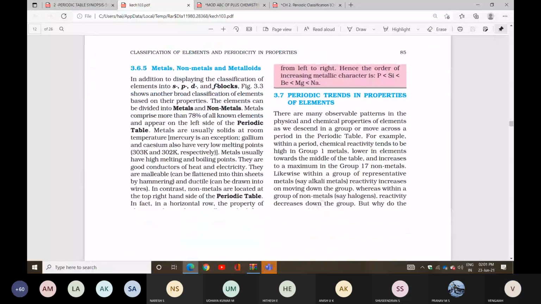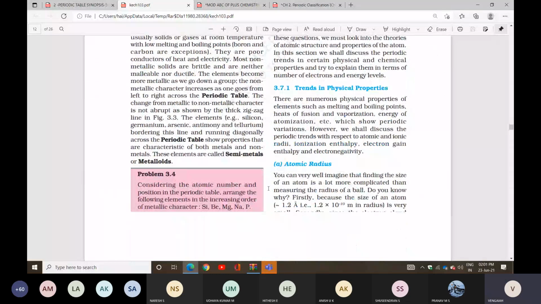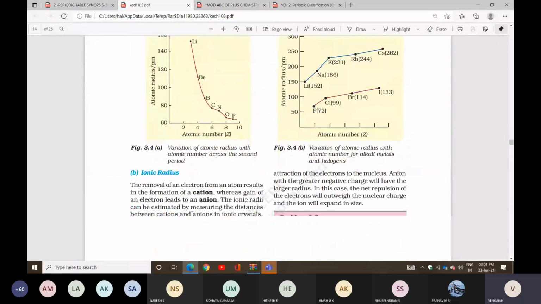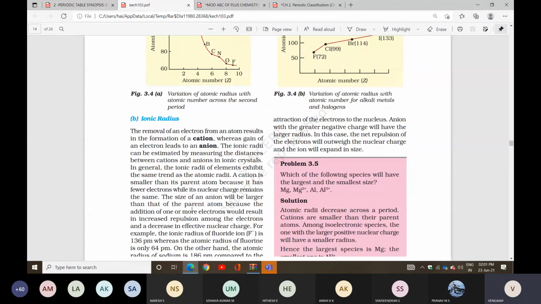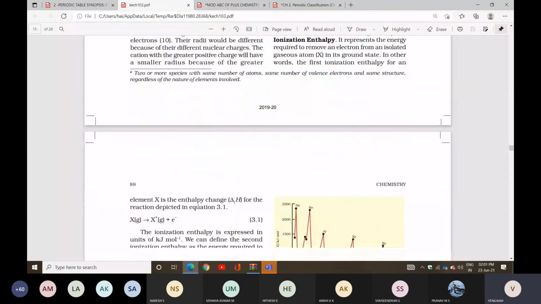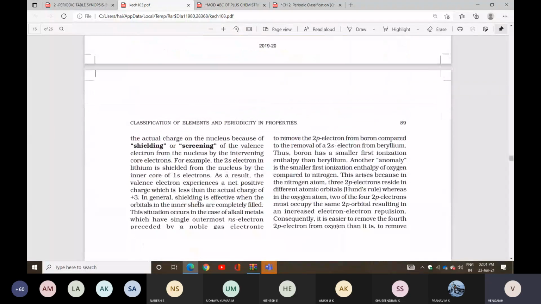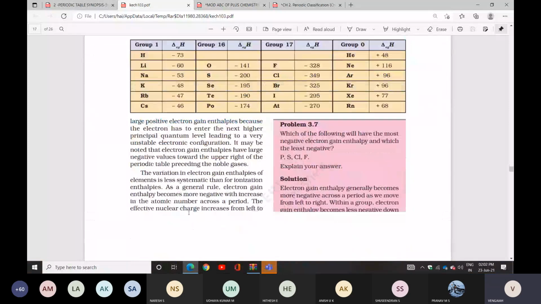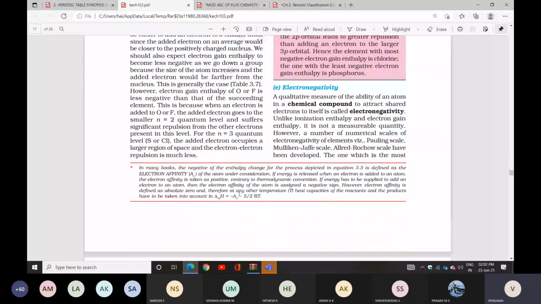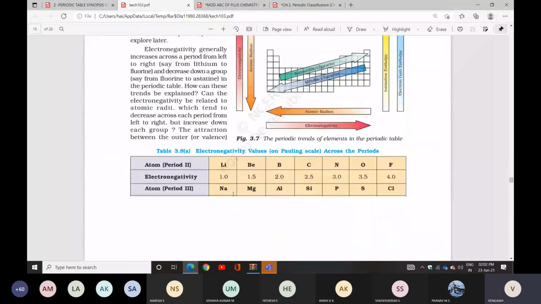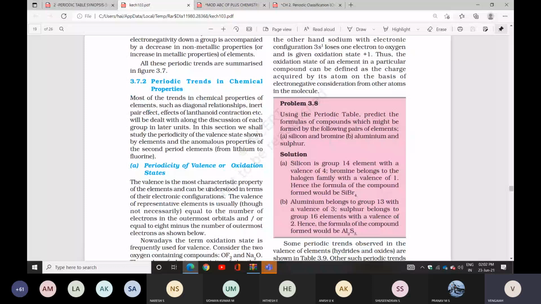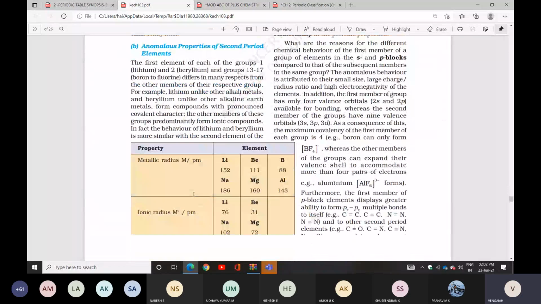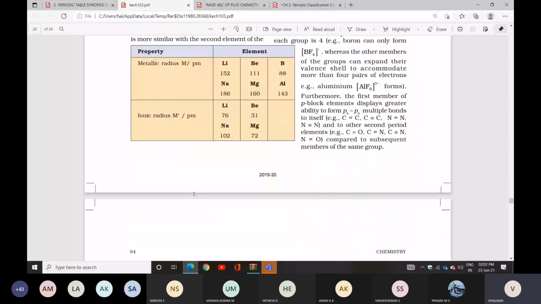periodic trends. Atomic radius, with types: covalent, metallic, van der Waals radius, and ionic radius also. Next is ionization enthalpy. Then we have electron gain enthalpy. After that, electronegativity. After then we have oxidation state, valency, metallic character and non-metallic character. Those points all we have.